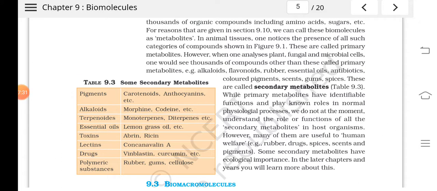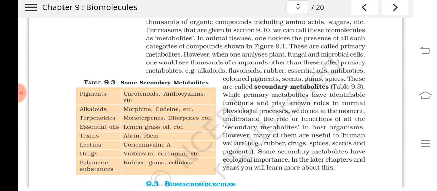Examples of secondary metabolites are what? Rubber, various kinds of drugs, spices. So why do we use various spices? They contain certain alkaloids. Or tobacco. They contain certain kinds of chemicals. These chemicals, of course, protect the plant from predators and so on. In addition to that, we do not know much about them. Their functions are unknown to us. Examples for secondary metabolites are rubber, drugs, spices, scents, etc.